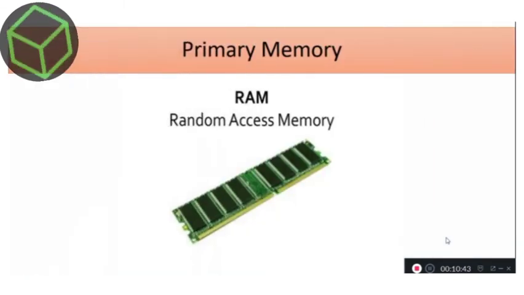Now first talk about primary memory. It is also known as internal or main memory of the computer. Data in this memory is stored in the form of bits. So the computer, that is the CPU, can directly read from and write on the memory. This can be of two types, RAM and ROM.